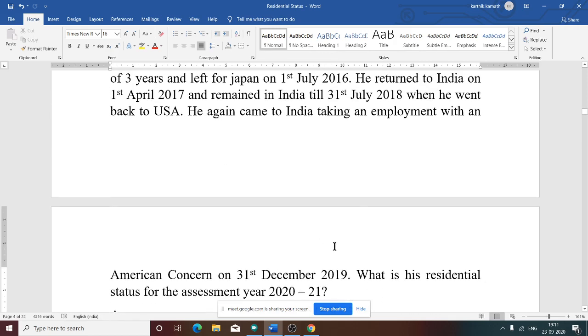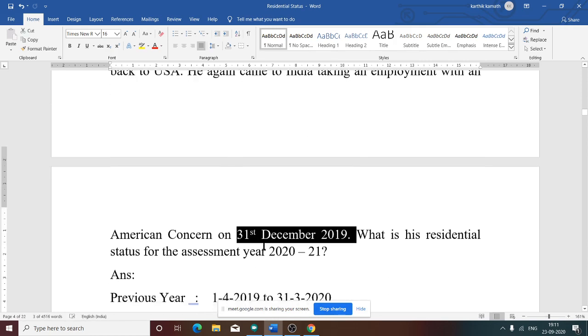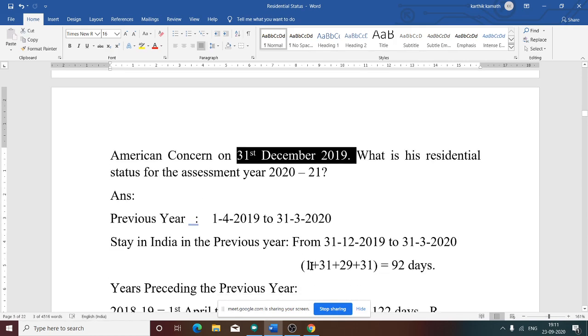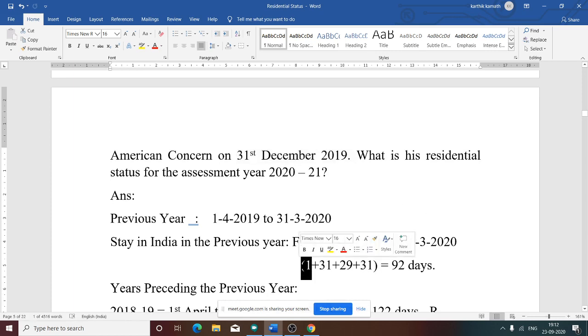He came to India on 31st December 2019. So in December, how many days did he stay in India? Only one day, 31st December. Then January, 31 days he was there in India. February, 29 days. Why 29 days? You need to see whether it is a leap year or not. How to see whether it is a leap year or not?